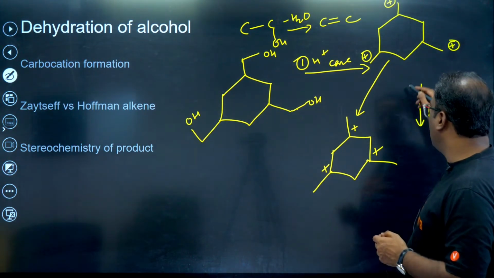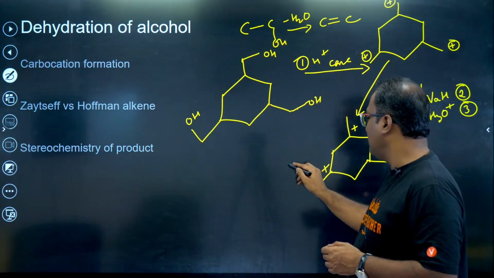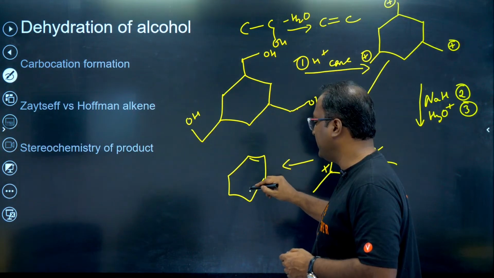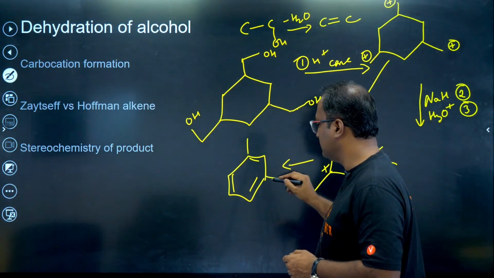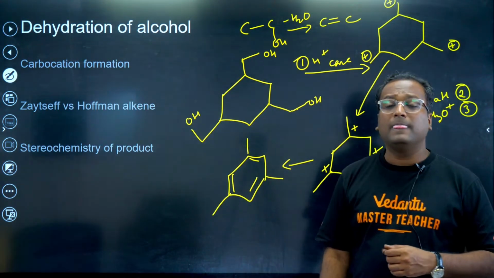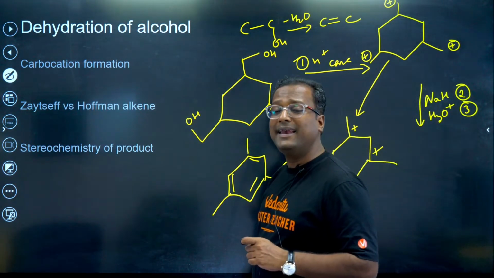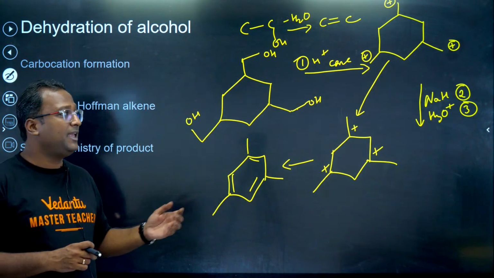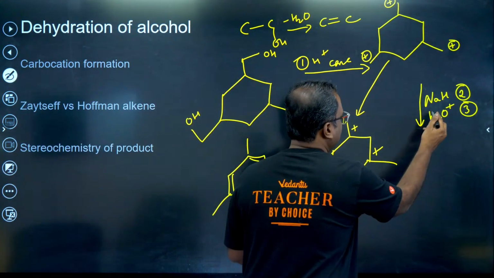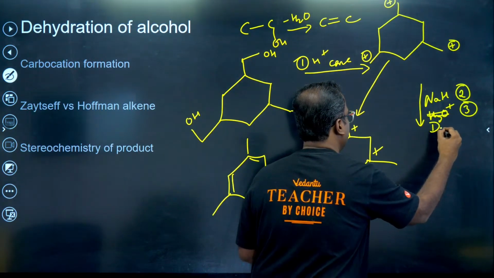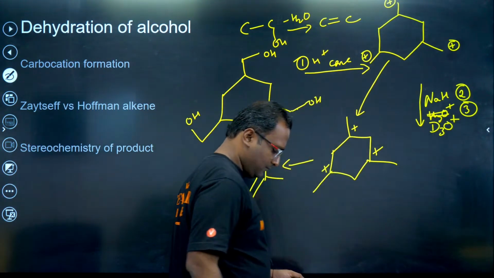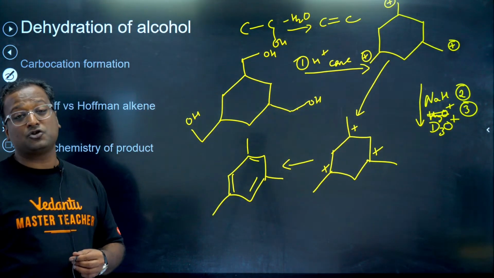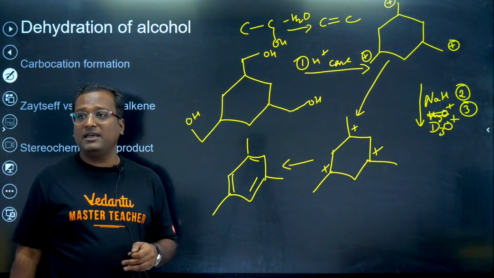Next step, because we were doing concentrated H plus, these will convert to alkene also. So we get an aromatic product formed. Now what's the next step given in the question? NaH and then H3O plus. What do you think will happen if we use NaH here? My bad guys, not H3O plus, D3O plus. So what do you think is going to happen when we use a very strong base with this compound in D3O plus medium?